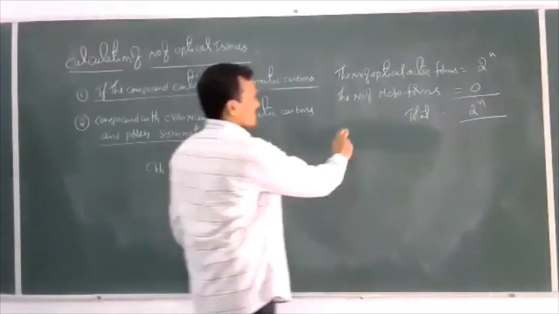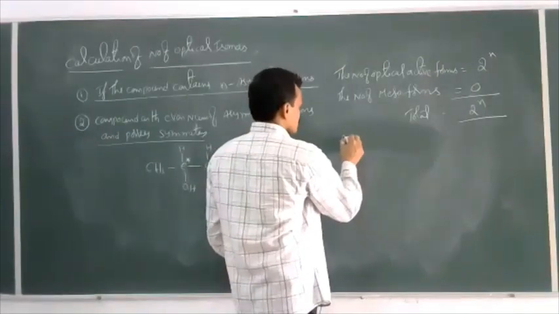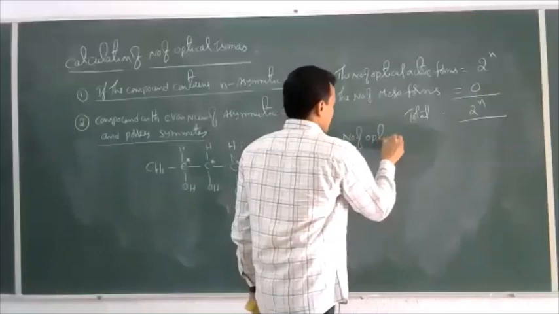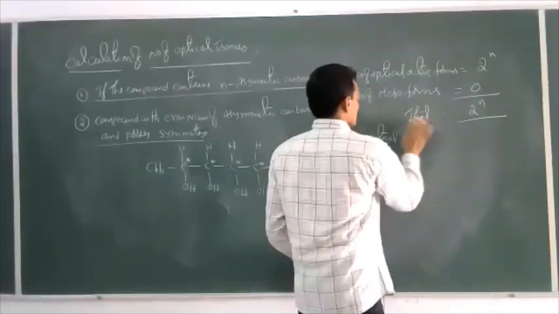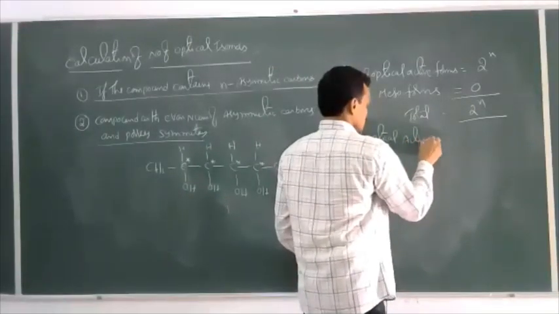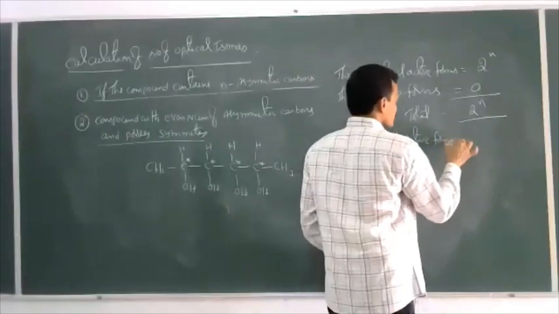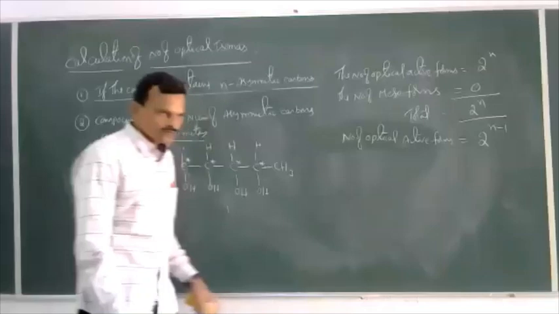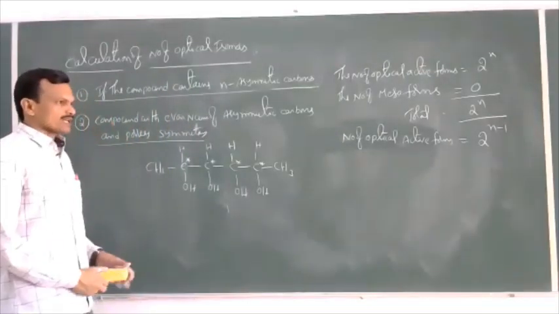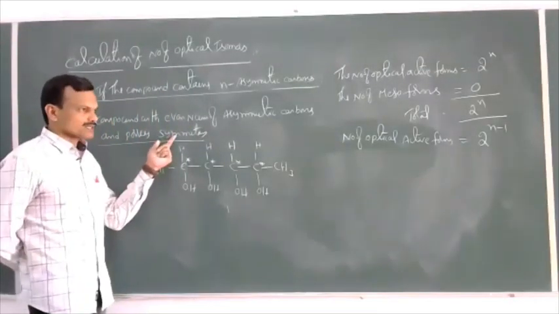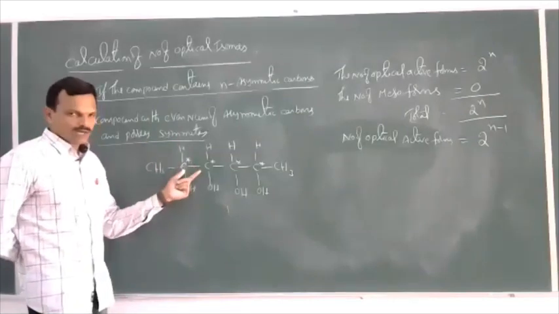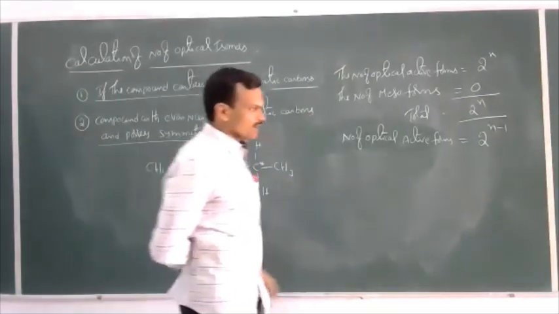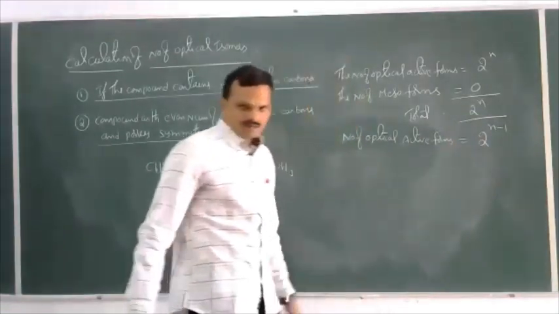Now, what is the number of optical active forms? The number of optical active forms is equal to 2 to the power of n minus 1. If a molecule possesses n asymmetric carbons, where n is an even number, and the molecule possesses symmetry, then the number of optical active forms is 2 power n minus 1.